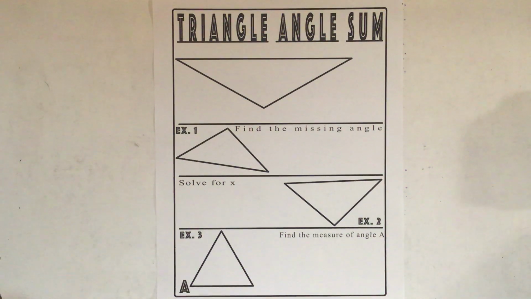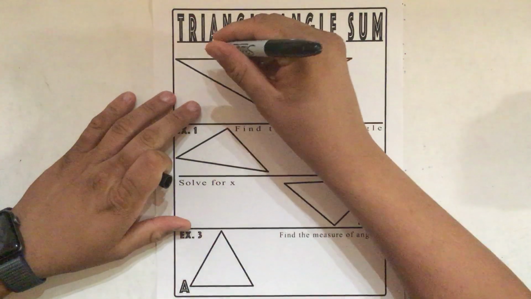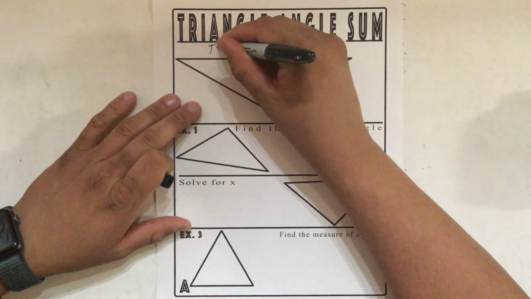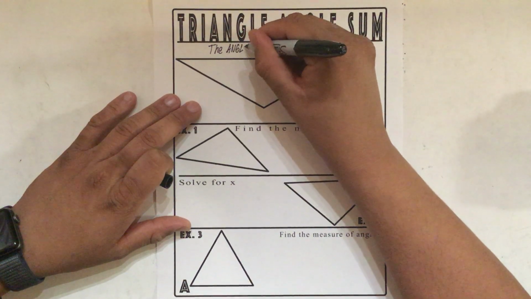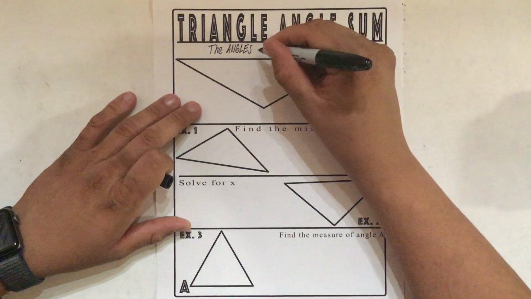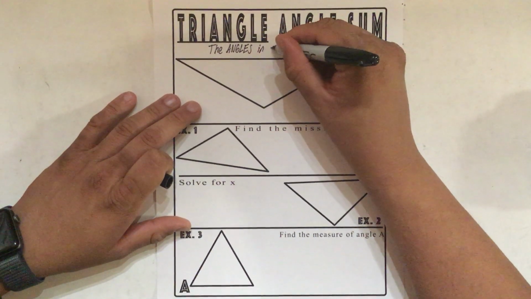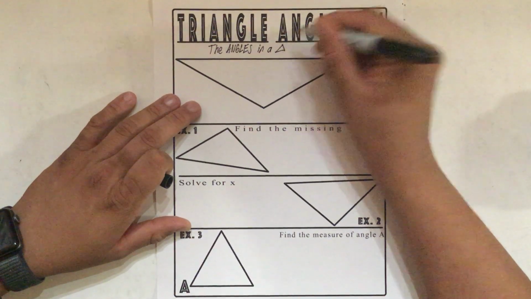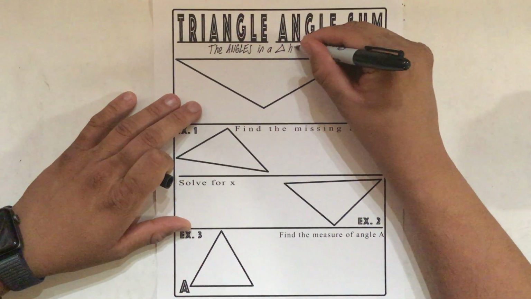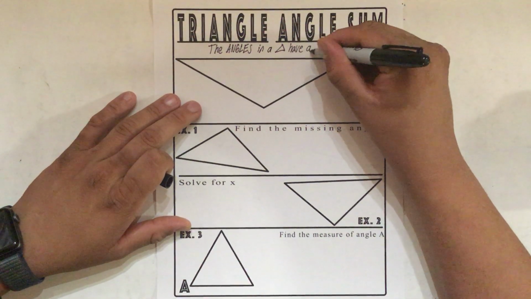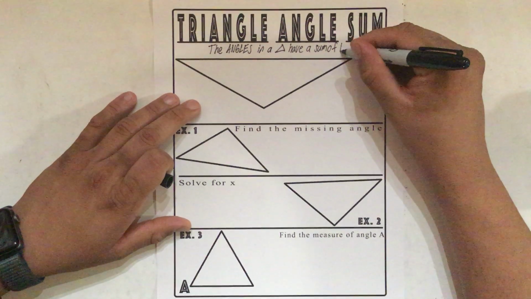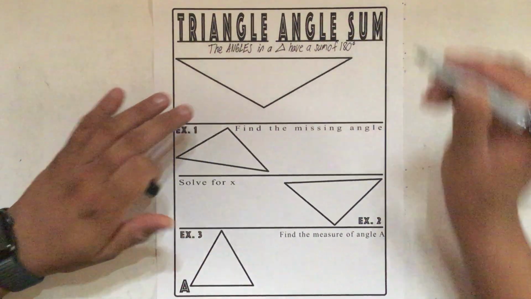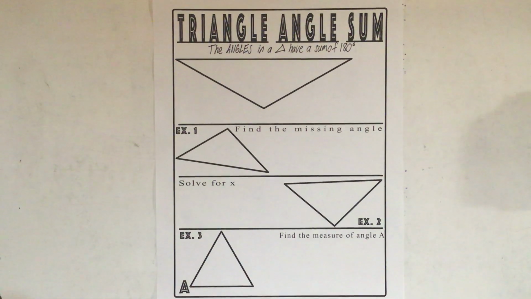Let's make a note here that says the angles in a triangle have a sum of 180 degrees.